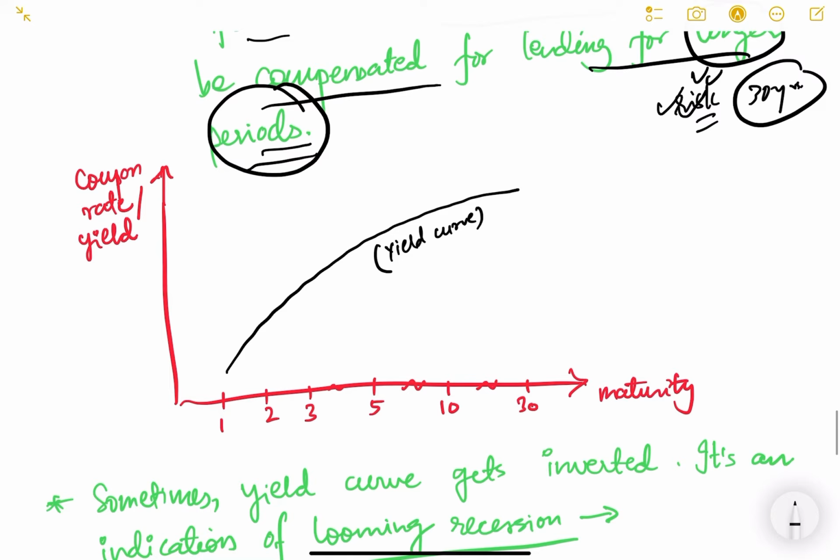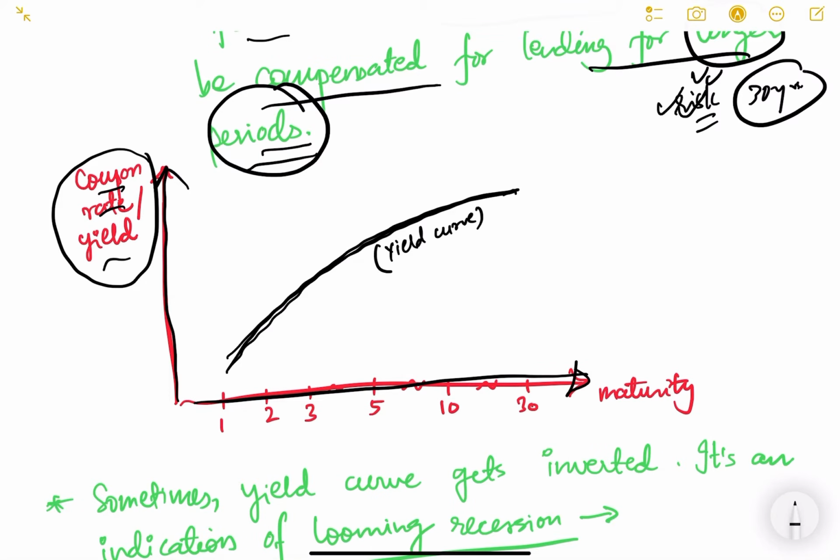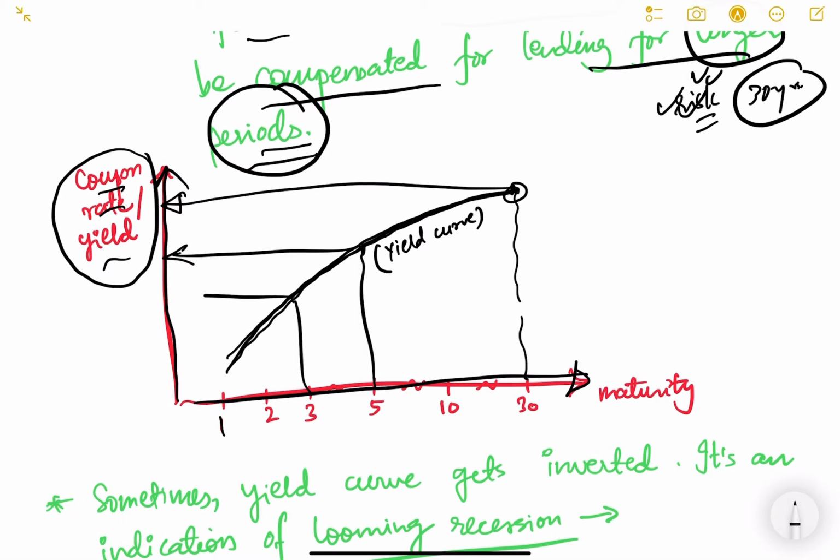So usually if you look at the yield curve, it will look like this, upward sloping. Okay, it is an upward sloping yield curve. Basically on the y-axis you have the coupon rate or yield rate, and on the x-axis you have the maturity term. Okay, so 1 year, 2 year, 3 years, 5 years, 30 years, like this. So if you look at this, the 30-year bond has a higher coupon rate than a 5-year, than a 3-year or 1 year. Right? So your yield is increasing with maturity.